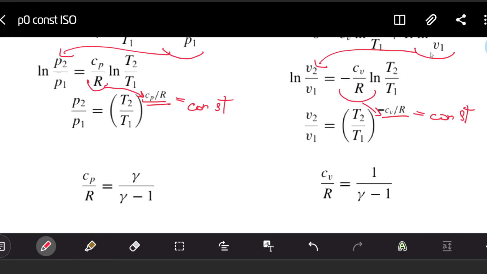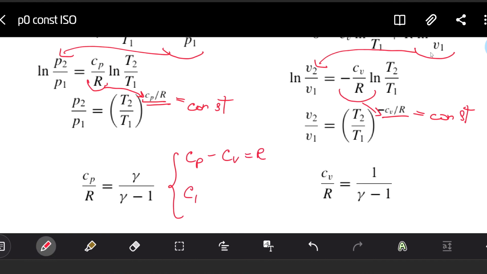I hope you remember how this can be obtained. Just to remind you, the idea is the following. We write that Cp minus Cv is R, and the second equation is Cp divided by Cv is gamma.